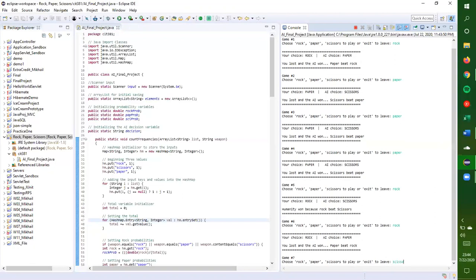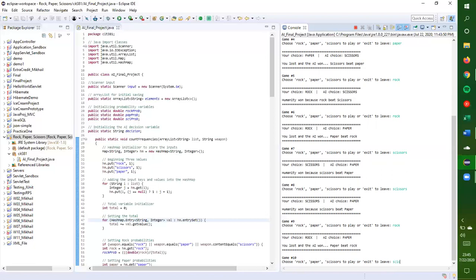If I choose scissors now, then it will stay with scissors. Let me choose another. Okay, it's still paper. Now if I choose rock, it's going to give me paper.